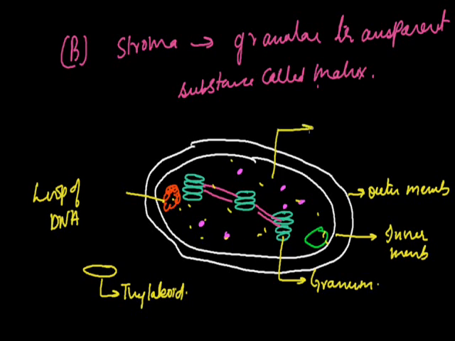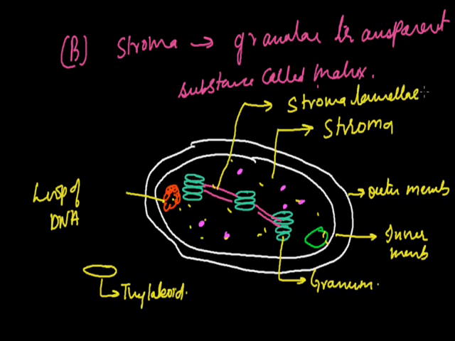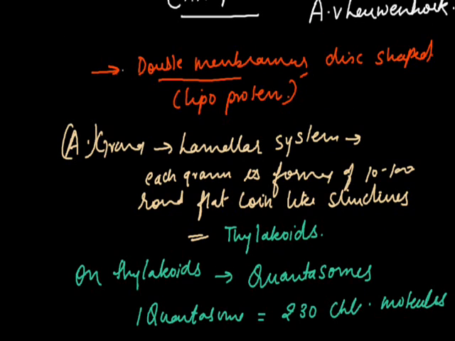That matrix portion is called the stroma. These interconnections are called stroma lamella, or they can also be called Fret's channel. Different grana are connected with the help of these tubular connections called stroma lamella or Fret's channel.